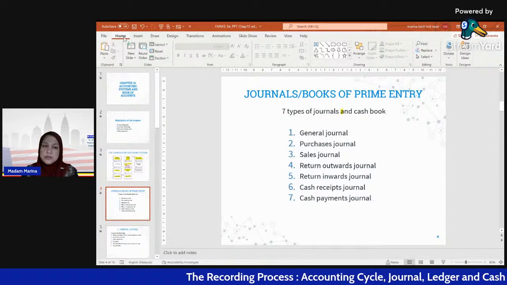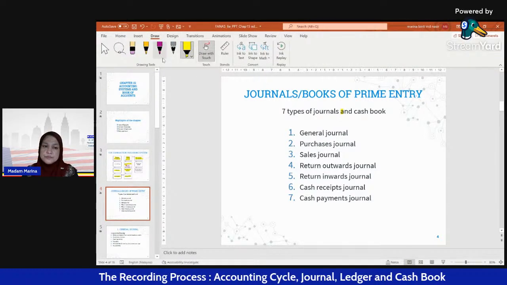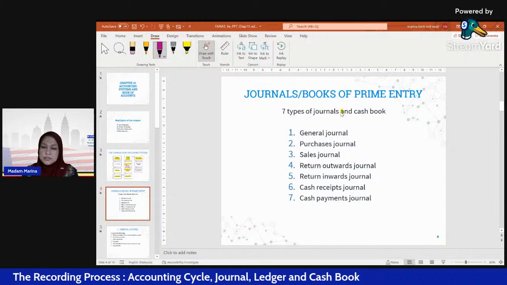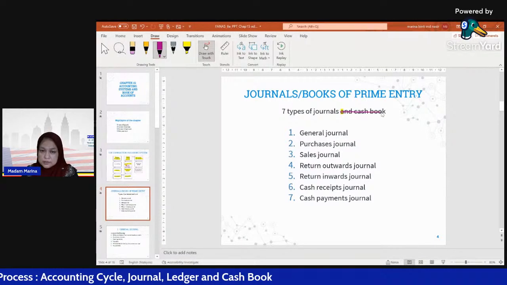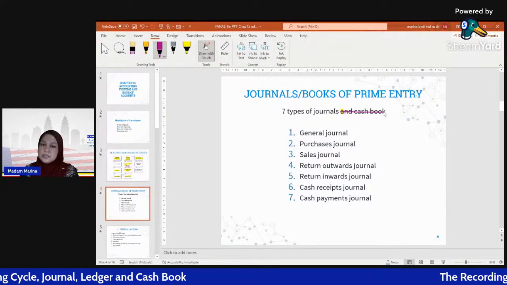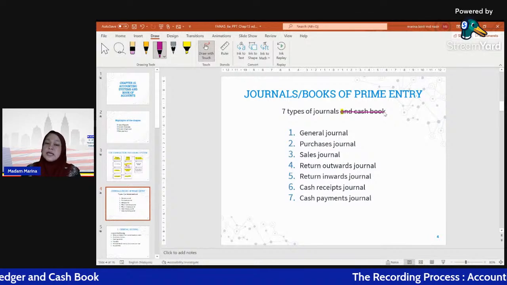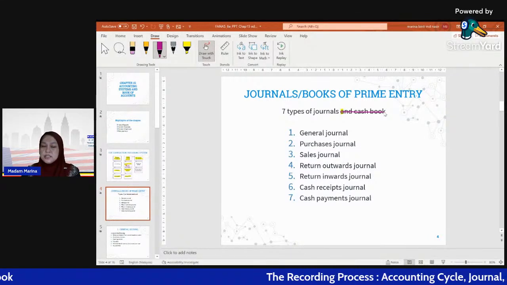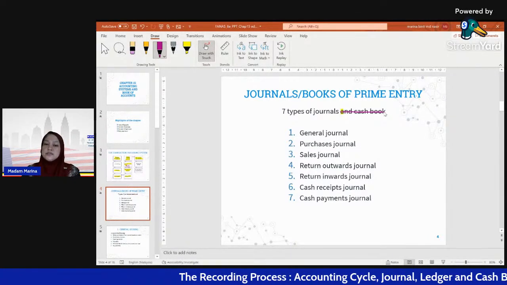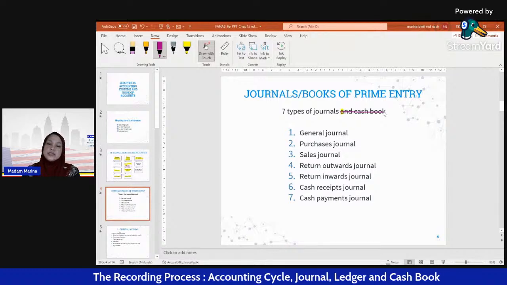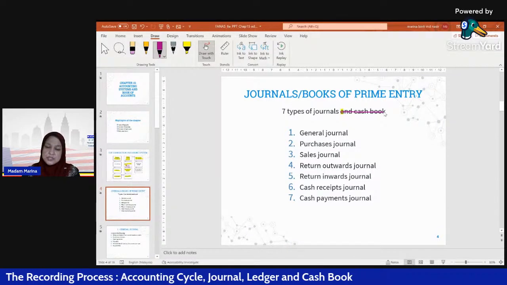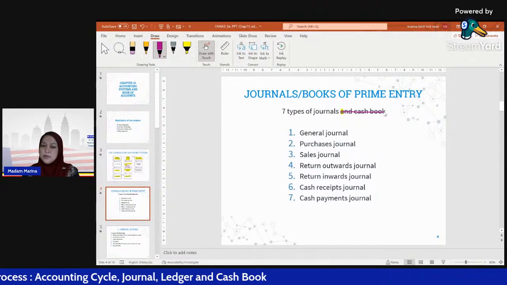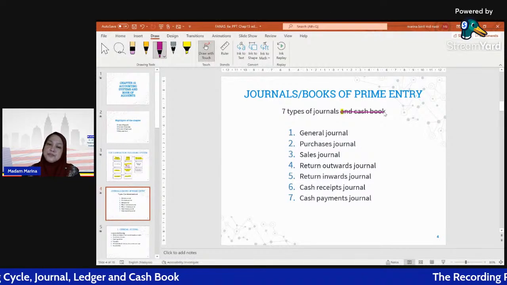There are two types of journal. The first one is general journal. The second one is purchases journal. The third one is sales journal. The fourth one is returns outward journal, and the fifth one is returns inward journal. And next, number six, we have cash receipt journal and cash payment journal.